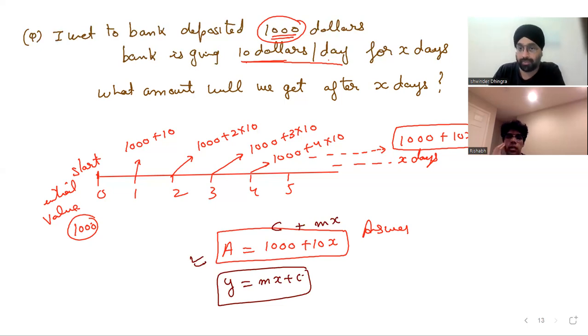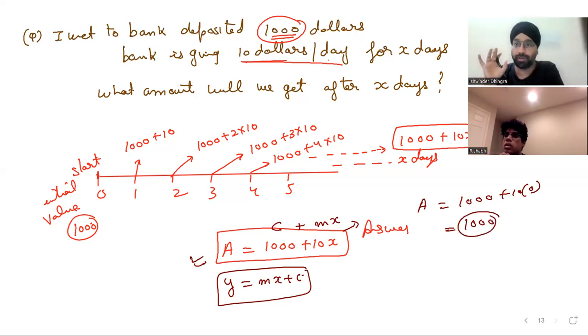Now, if you remember, I told you what a y-intercept is. How do we find the y-intercept? X equals 0. So if I put x equal to 0 over here, what is the answer? 1000 would be the y-intercept. And I told you that y-intercept is also known as initial value. Sometimes it's also known as initial value. So initially I went to the bank and deposited how many dollars? 1000. So the initial amount I had was $1000.